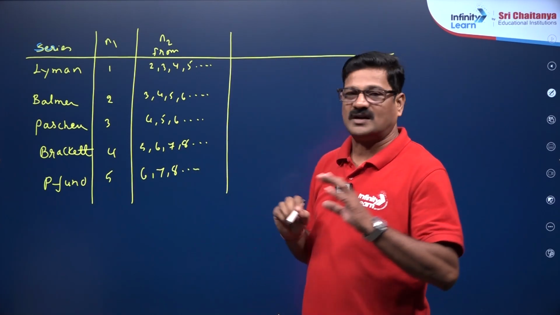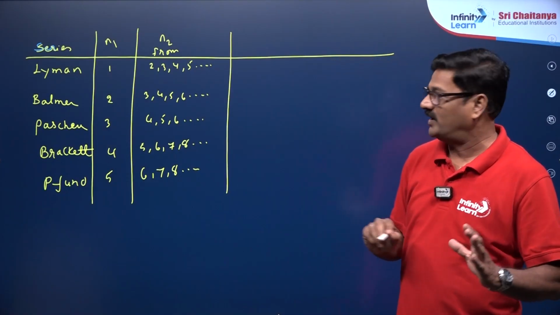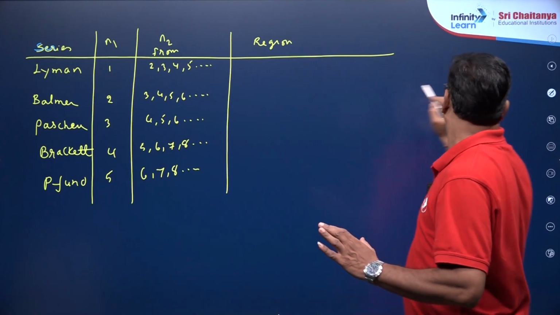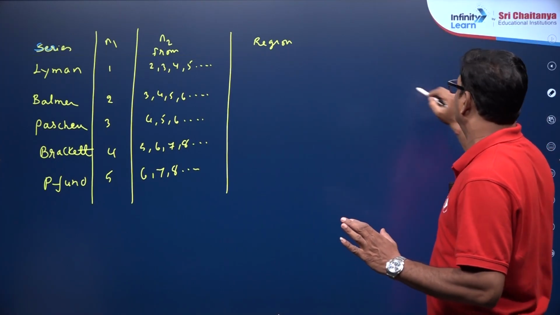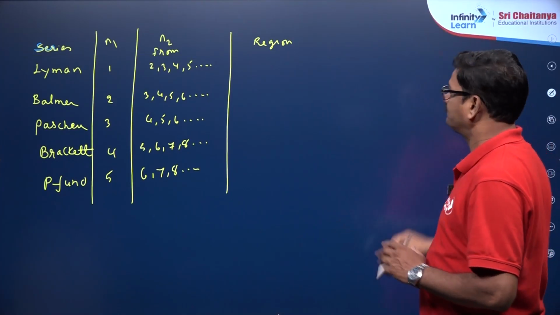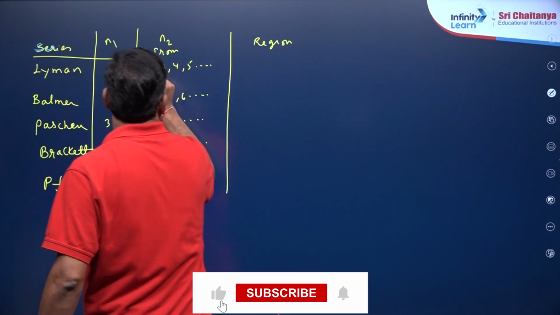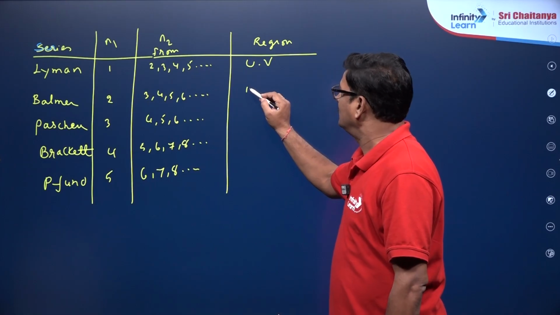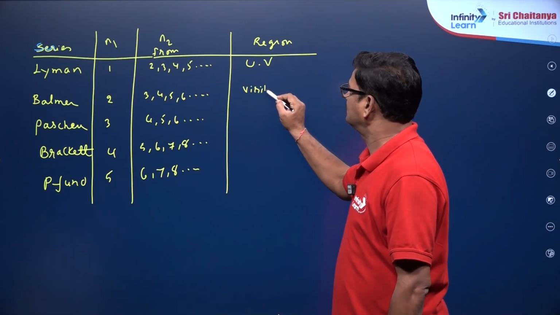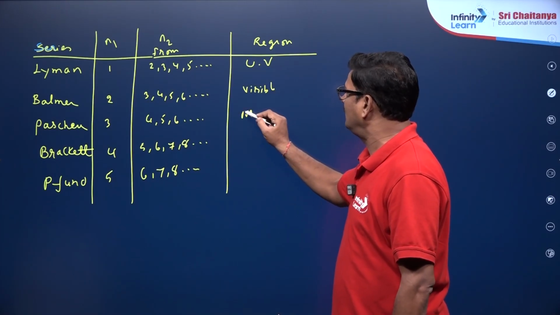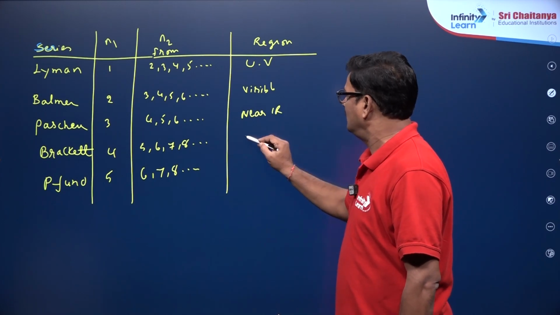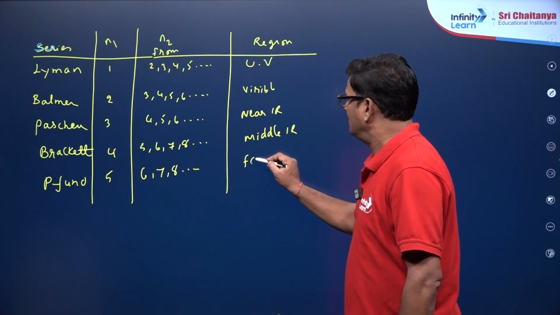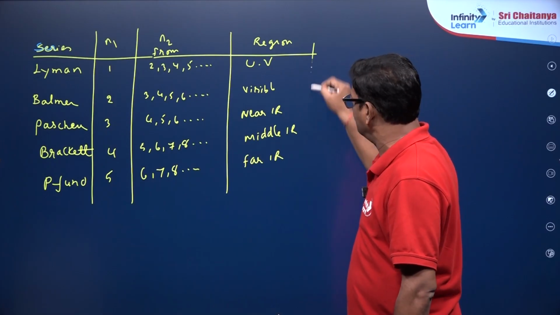Okay, so what is the region of light they are going to provide? Here it is the region of light: it is the ultraviolet region, then the visible region, then the near infrared region, the middle infrared region, and the far infrared region. Understand? Clear?